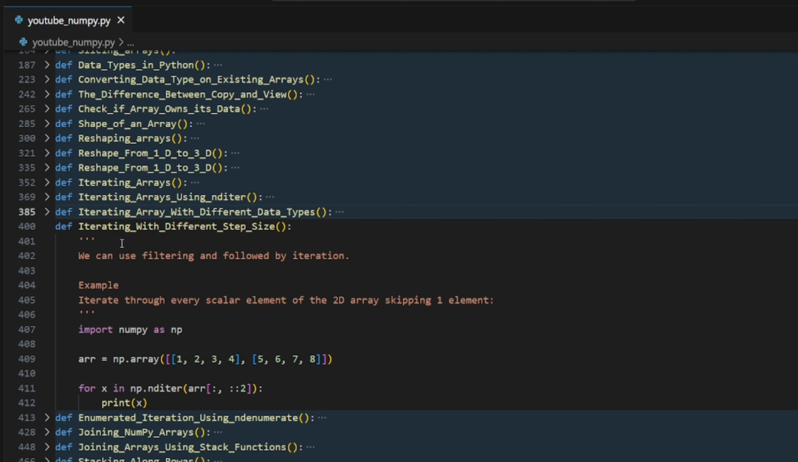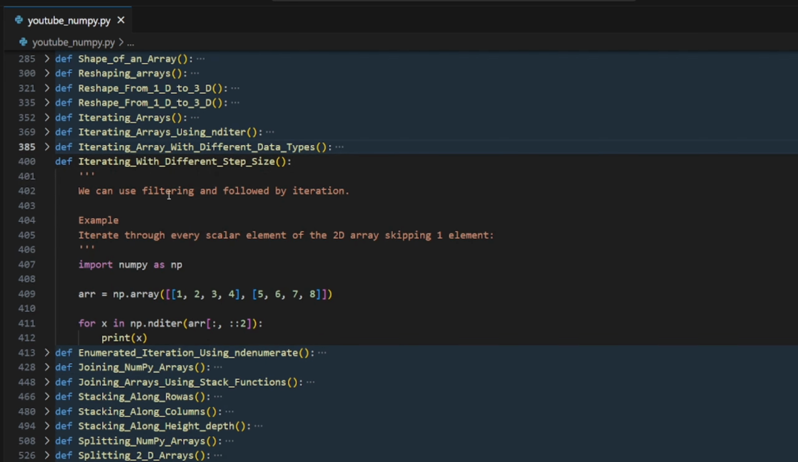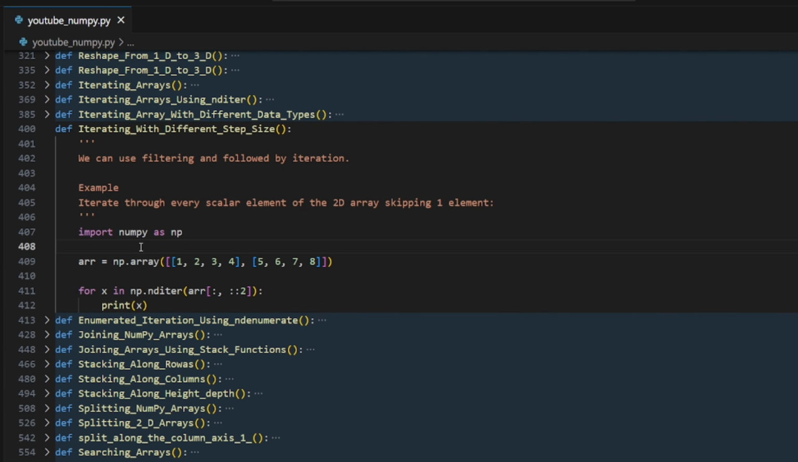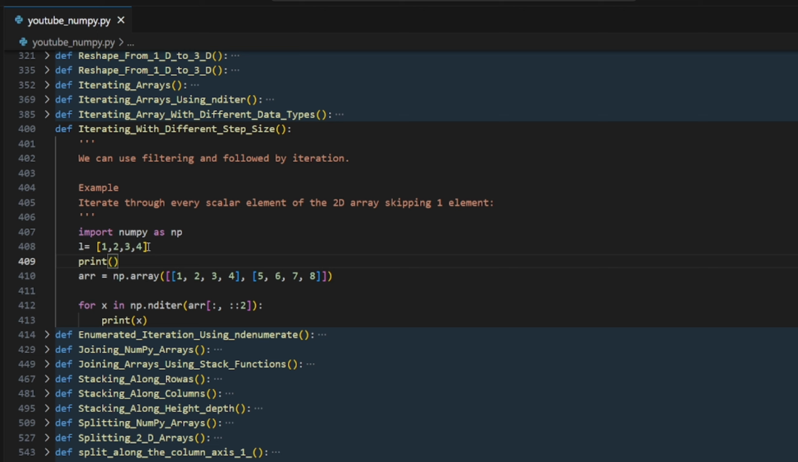Next, iterating with different step size. We can use filtering. Now I remember one thing. We have this 1, 2, 3, 4. What is filter? Normally we use this in Python. Filter, and we are going to have some function in it. I can say lambda x, and x is a full, and we are going to make it a list L. Now I'm printing that. So let's call this function.